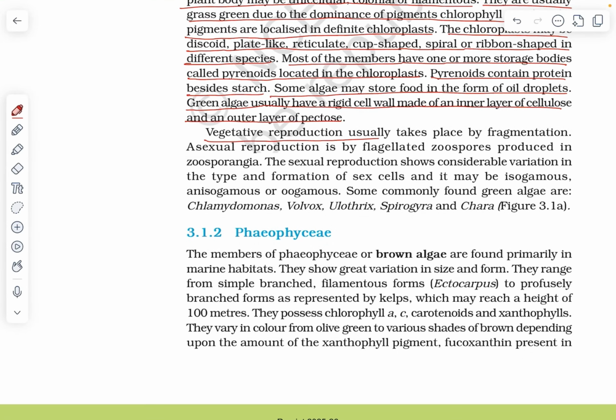Vegetative reproduction usually takes place by fragmentation. Asexual reproduction is by flagellated zoospores produced in zoosporangia. The sexual reproduction shows considerable variation in the type and formation of sex cells, and it may be isogamous, anisogamous, or oogamous. Some commonly found green algae are Chlamydomonas, Volvox, Ulothrix, Spirogyra, and Chara.